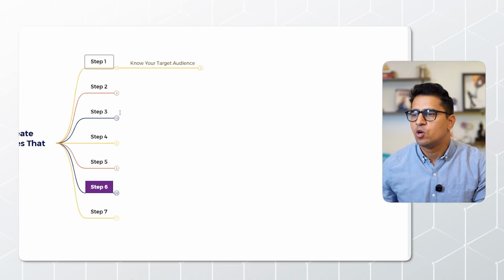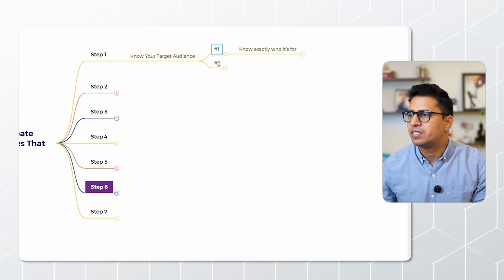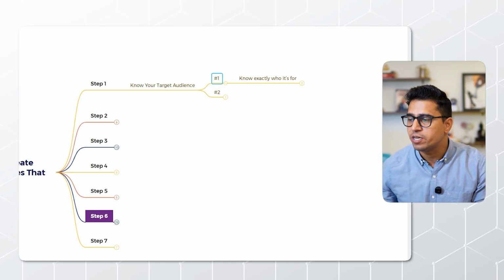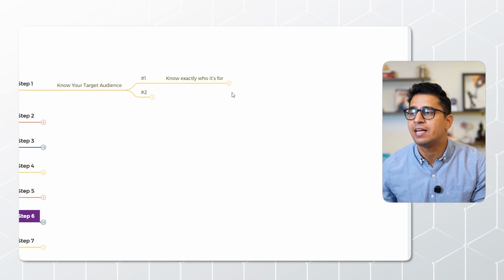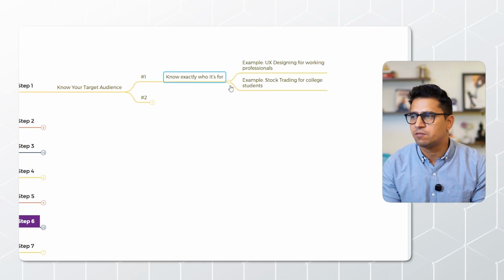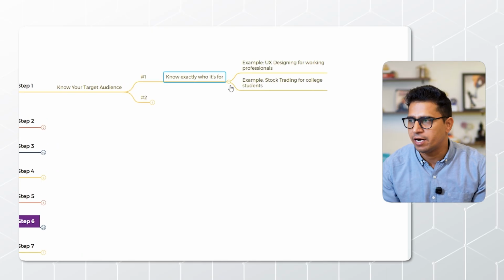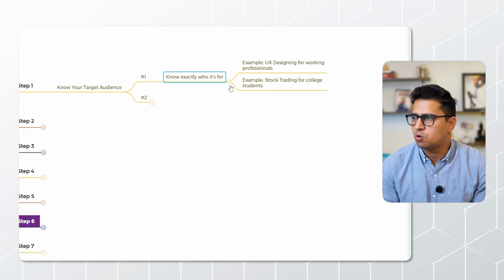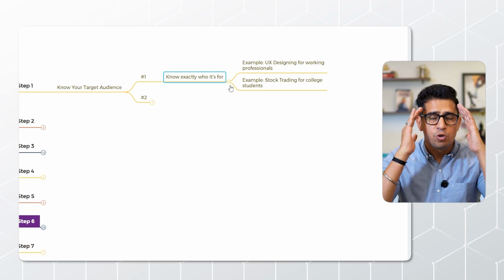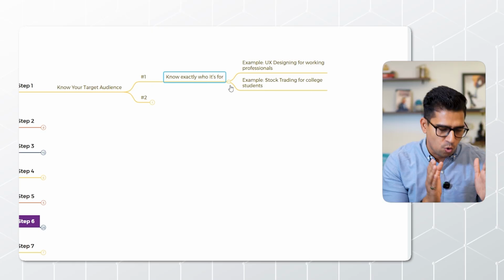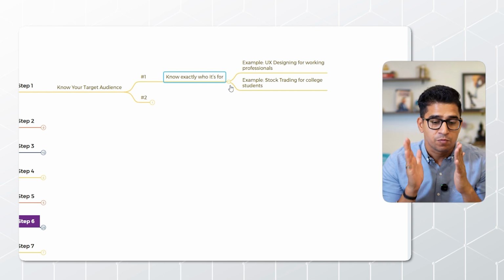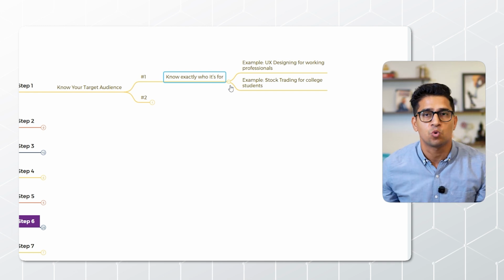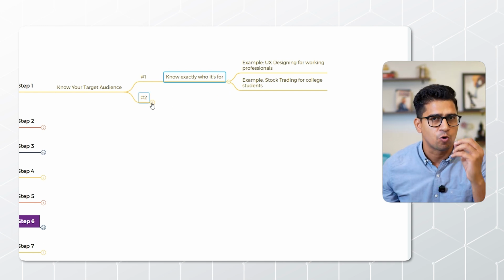Step one is know your target audience. First of all, you should know exactly who you are building this particular product for. The example is very simple. You might create a UX designing course for working professionals, or a stock trading course for college students. You need to be very specific about who your exact audience is, who will be buying it or going through this.